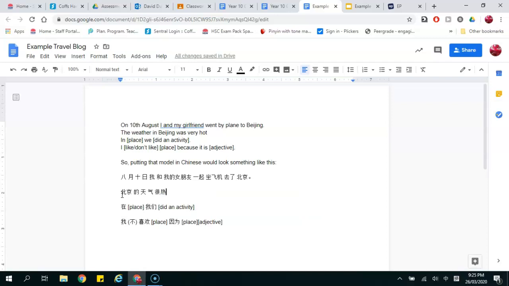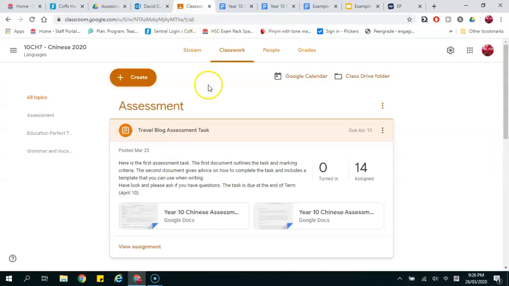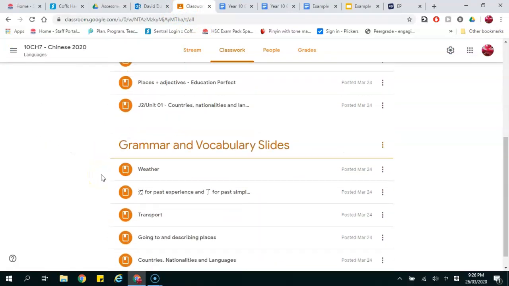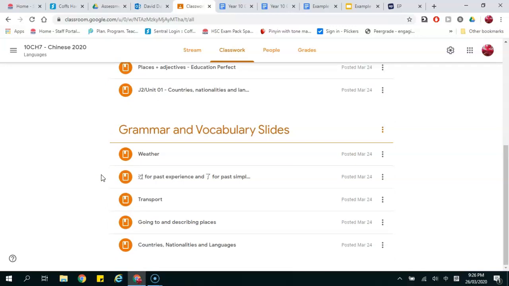So you get the idea, right? So it's just a matter of using this template and then putting our stuff into Chinese, and that's how you can do it. I guess one thing you might be worried about is, well, if I forget how to say this stuff, where do I find the vocabulary for weather or for transport? Well, that's in the Google Classroom. If you come back to the classroom, and if you scroll down a little bit in the classwork below the Education Perfect task where it says grammar and vocabulary slides.